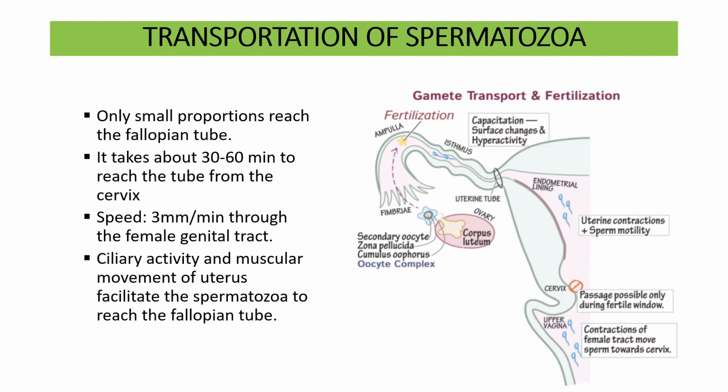Ciliary activity and muscular movement of the uterus facilitate the spermatozoa to reach the fallopian tube. Now, this passage from the upper vagina through the cervix is possible only during the fertile period.